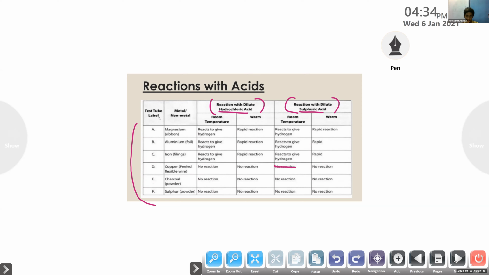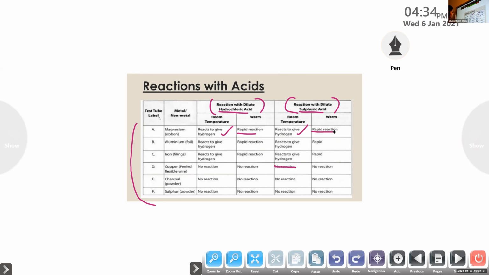Yeah, at room temperature, it reacts to give hydrogen, right? What about in warm condition? When we heat that solution, what happens? The reaction is very rapid. Then what about the reaction with sulfuric acid? Similar, right? At room temperature it reacts to give hydrogen, and when it is heated, the reaction is rapid.